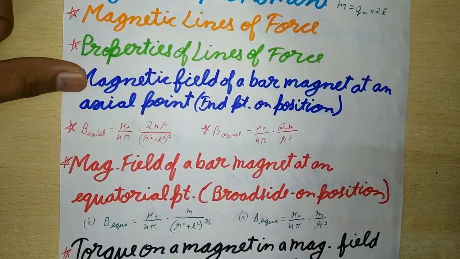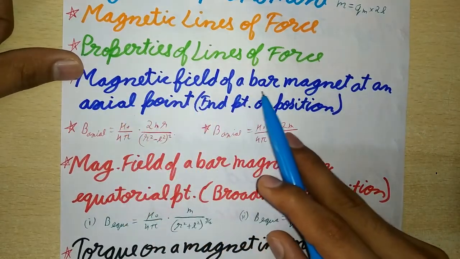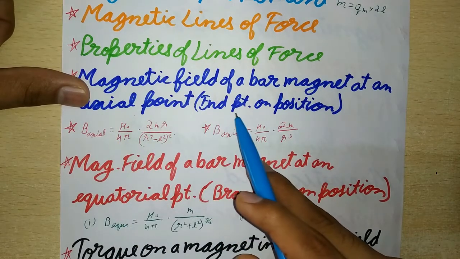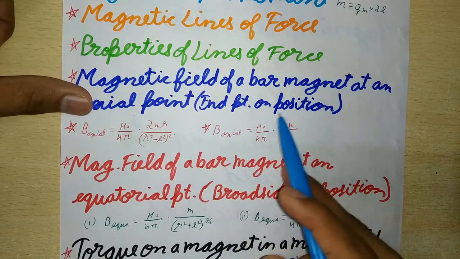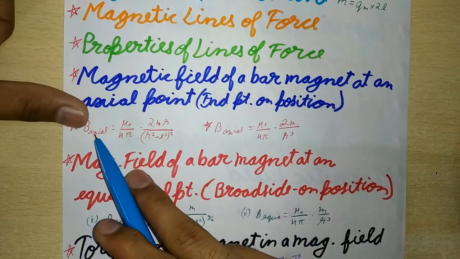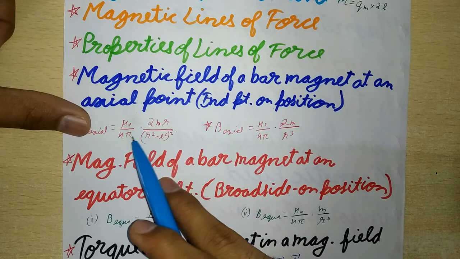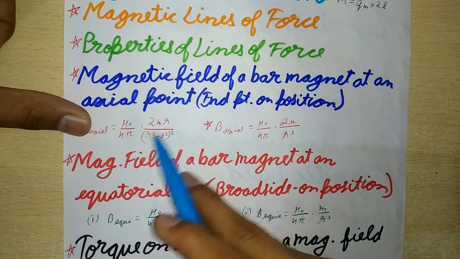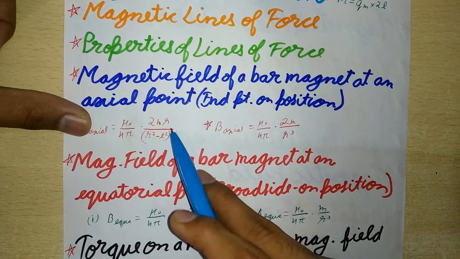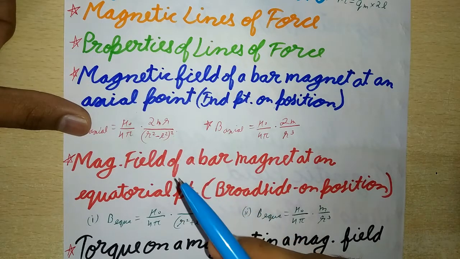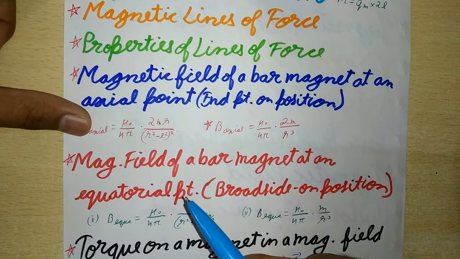Now, next is magnetic field of a bar magnet at an axial point and on an equatorial point. So first, B axial will be equal to mu naught upon 4 pi into 2 M r upon (r square minus l square) whole square, where r is the distance of the point from the center of the magnet.